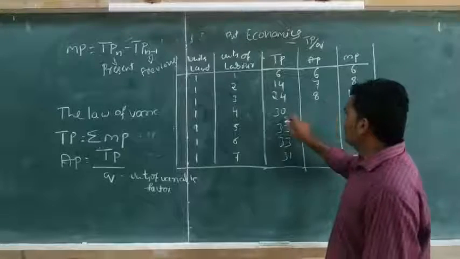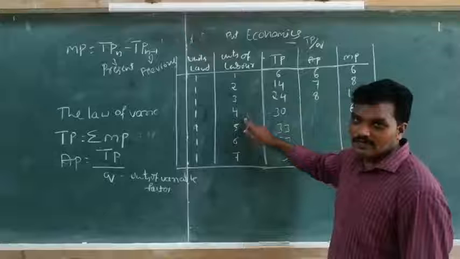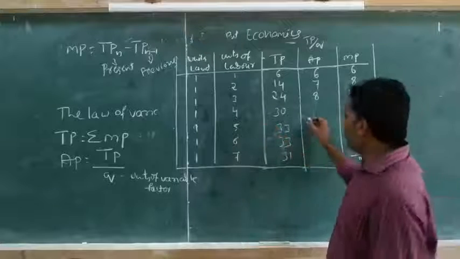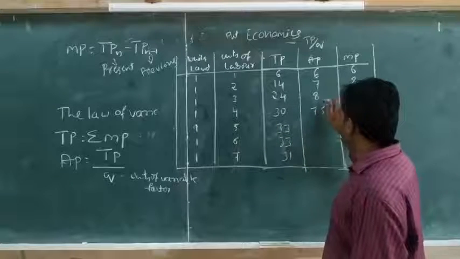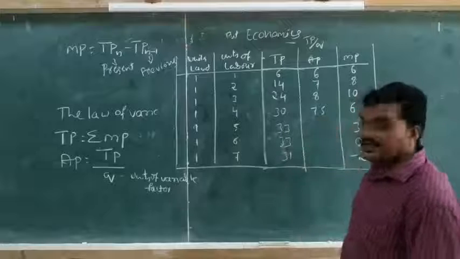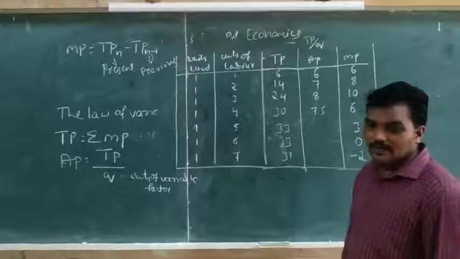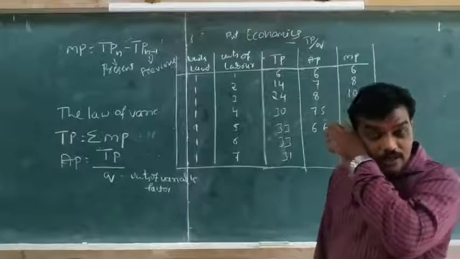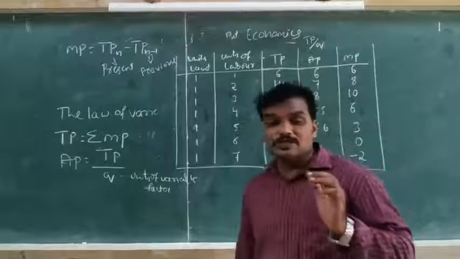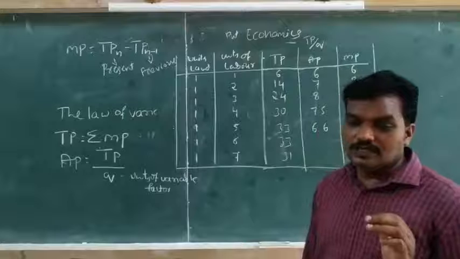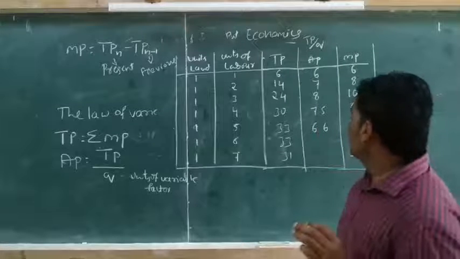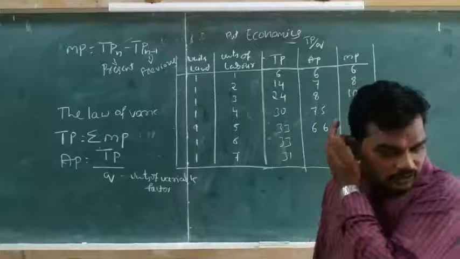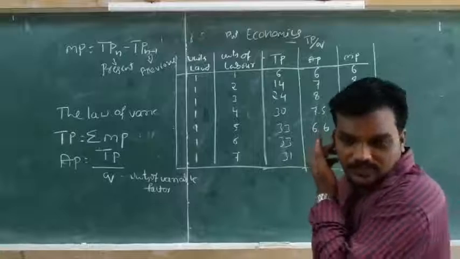Observe here. 30 divided by 4, that is 7.5. It decreases. Again, 33 divided by 5, that is 6.6. So it implies that when the marginal product starts to decrease, the average product also starts to decrease.